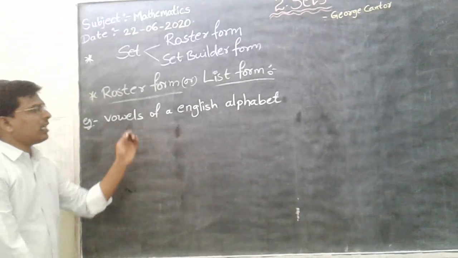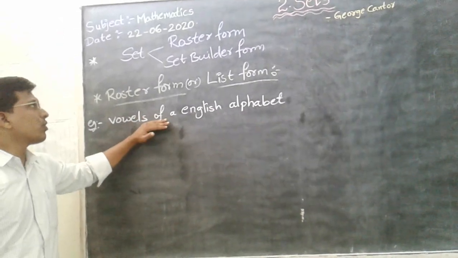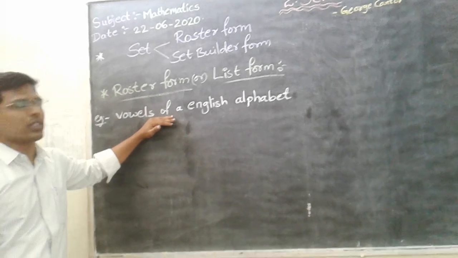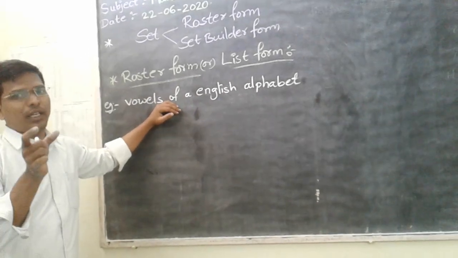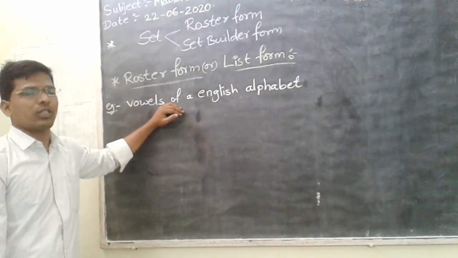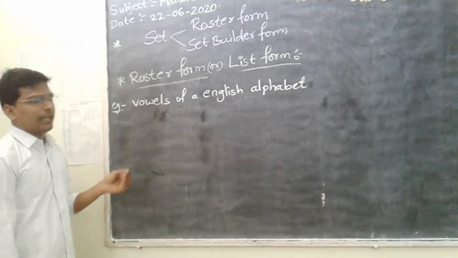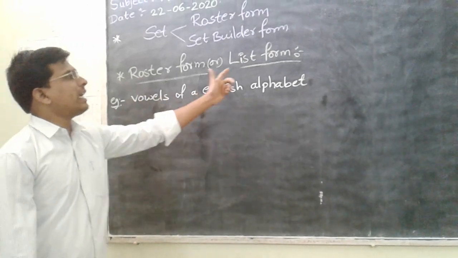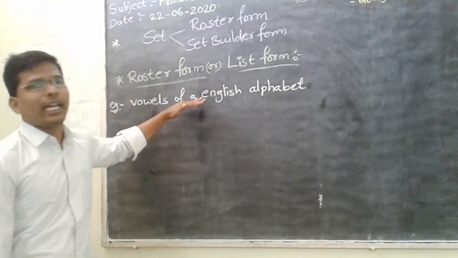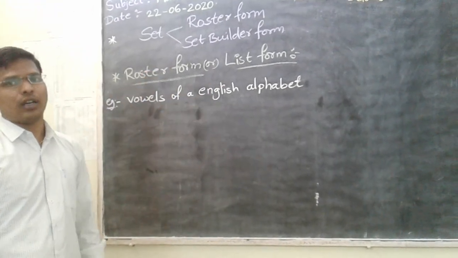So, generally they will ask you roster form for 2 marks question or 1 mark question. They will give one statement and they will ask you to write in the roster form. Now this is the statement: vowels of a English alphabet. Write the above statement in the roster form.